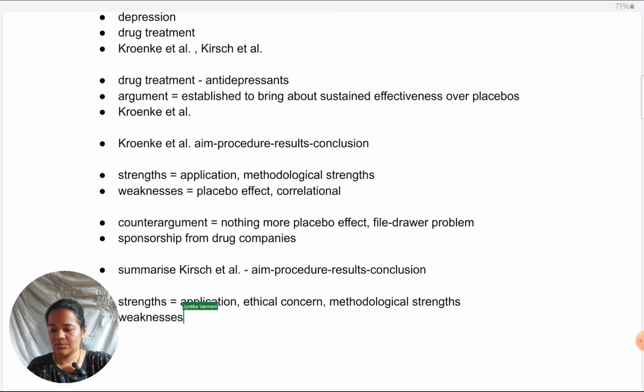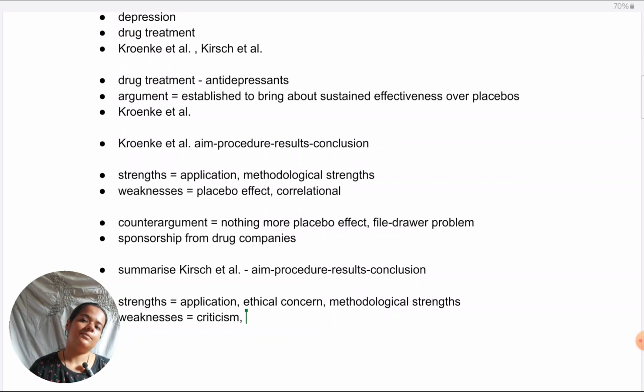In terms of weaknesses, one issue with these types of arguments is that there is criticism, and what the criticism is exactly is that no doubt the concern is valid. The criticisms don't say that the file drawer concern is invalid, but there might be an overemphasis on it, or rather an overgeneralization, by assuming that all studies are suffering from the file drawer problem, that every result shown by every study is inaccurate. That's not the case. Lots of studies are credible.